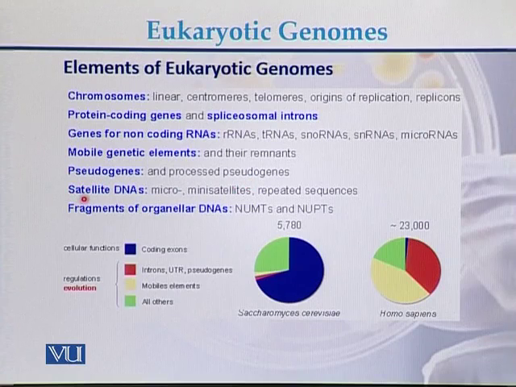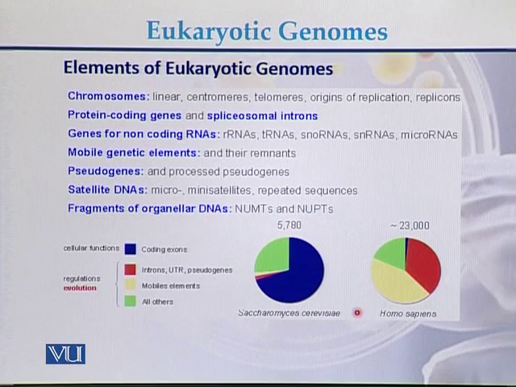On the eukaryotic genome, there is satellite DNA. Satellite DNA can be in the form of microsatellites, it can be in the form of minisatellites, and it can be in the form of repeated sequences. So, in case of eukaryotic genome, we also see that there are fragments of organelle DNAs.